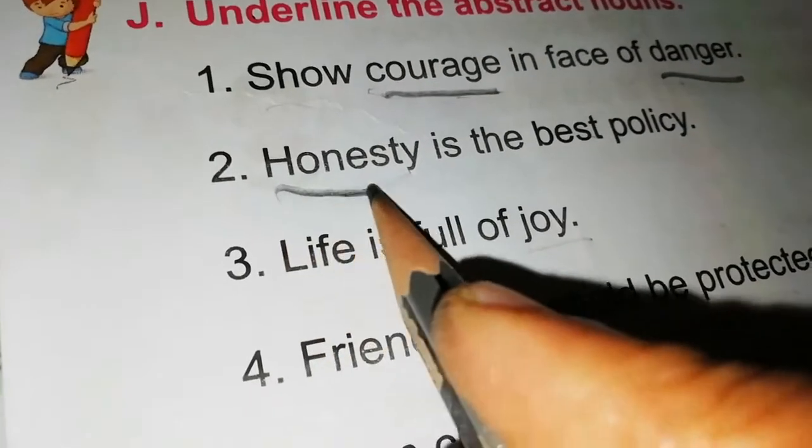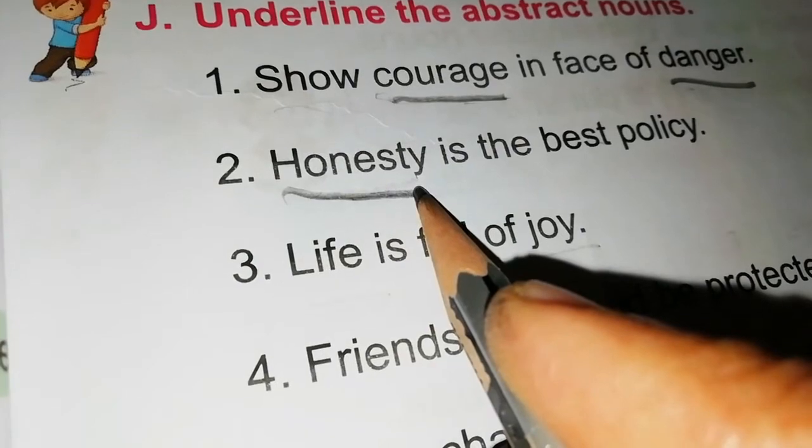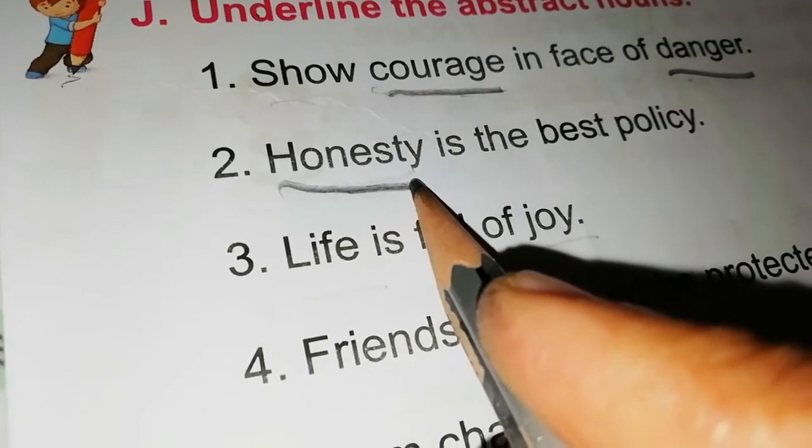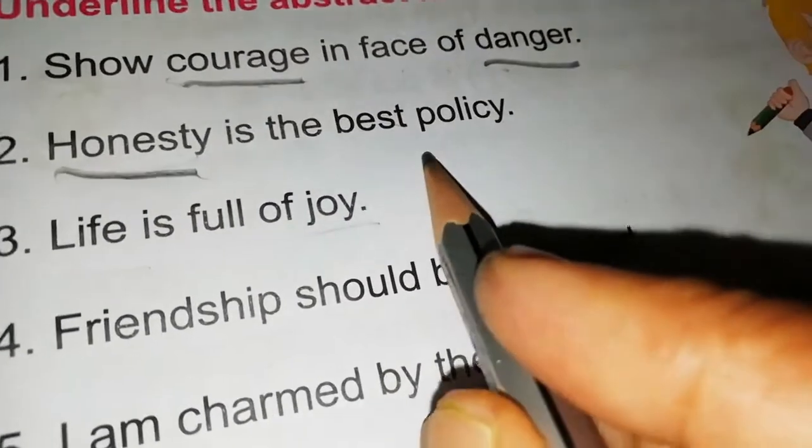Honesty is the best policy. So in this sentence, what is the abstract noun? Yes, honesty. Honesty is the abstract noun. Okay. And here another one, policy. Policy is also an abstract noun.